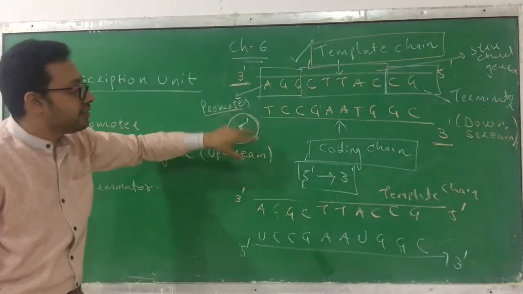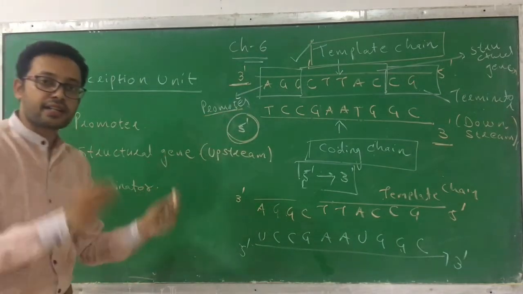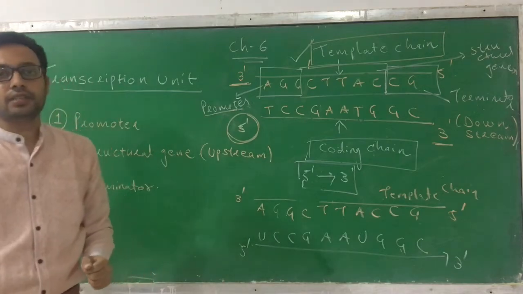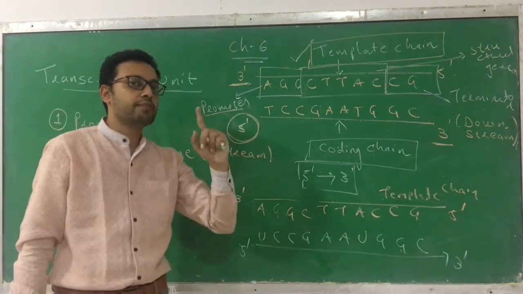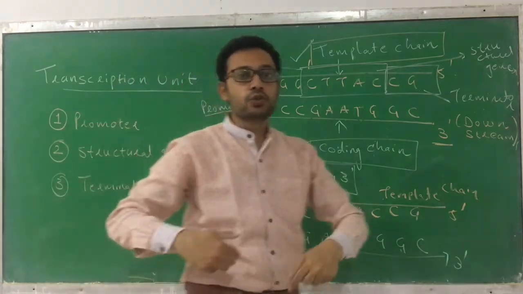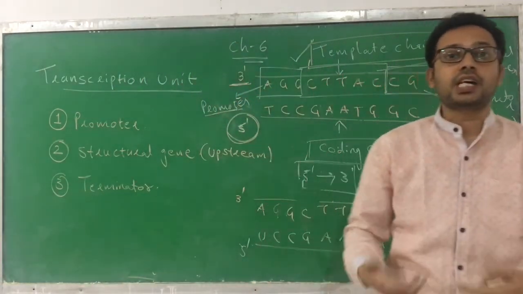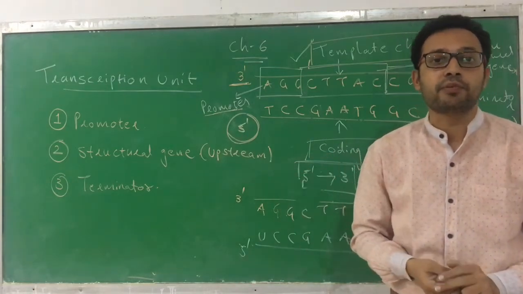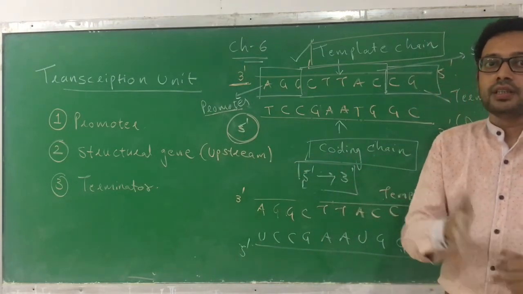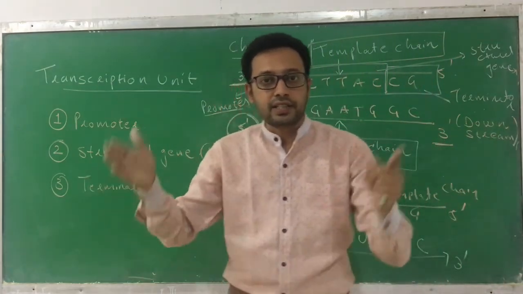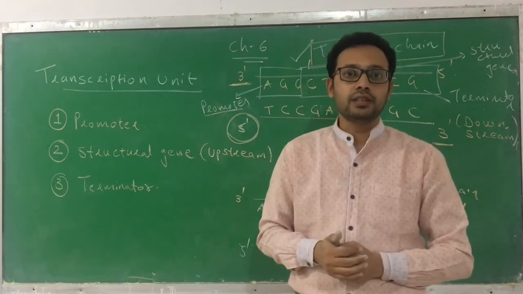You have to understand these basics, and they are necessary because always in the board examination and the NEET examination, MCQs will be asked based on this. You will be given a chain of DNA and you have to predict which kind of RNA, or which sequence of RNA, is going to be produced. So you have to remember that promoter, structural gene and terminator are the parts of the transcription unit.